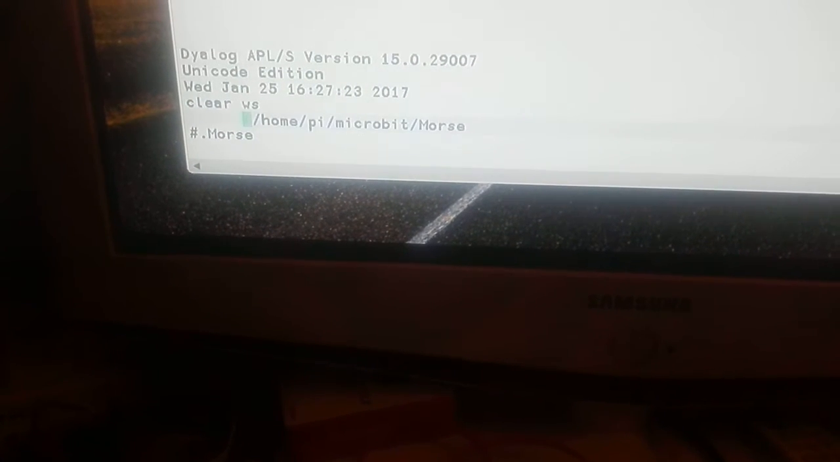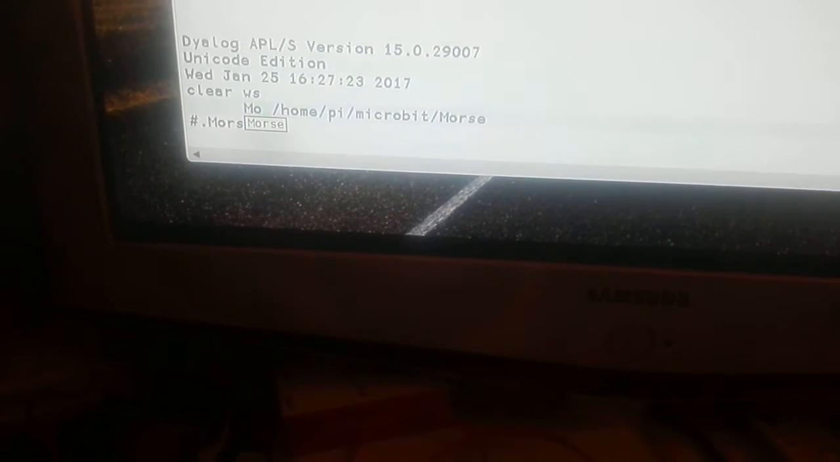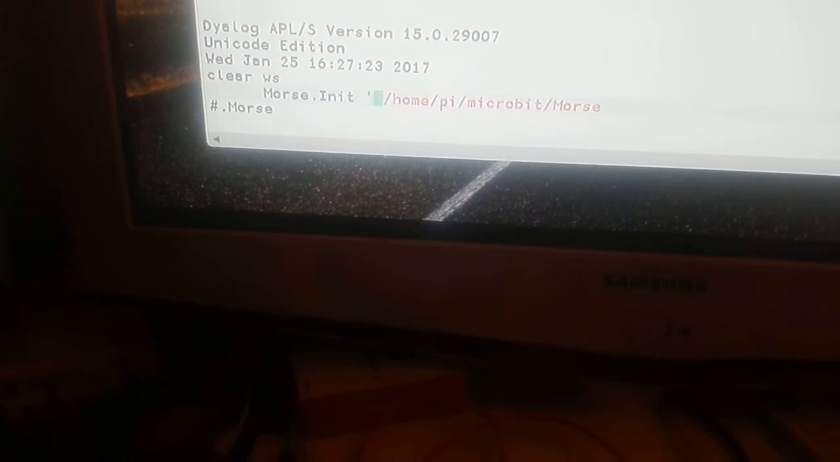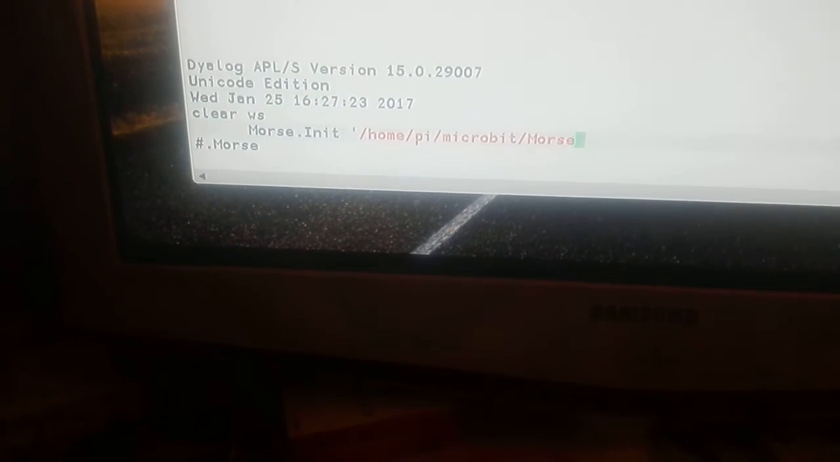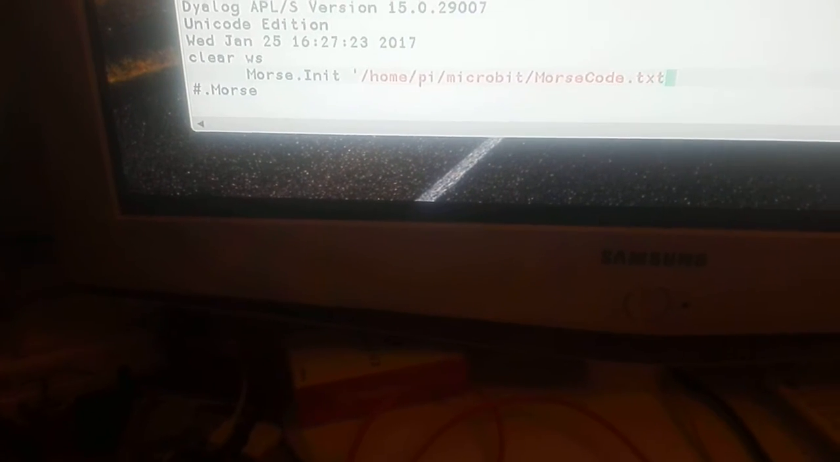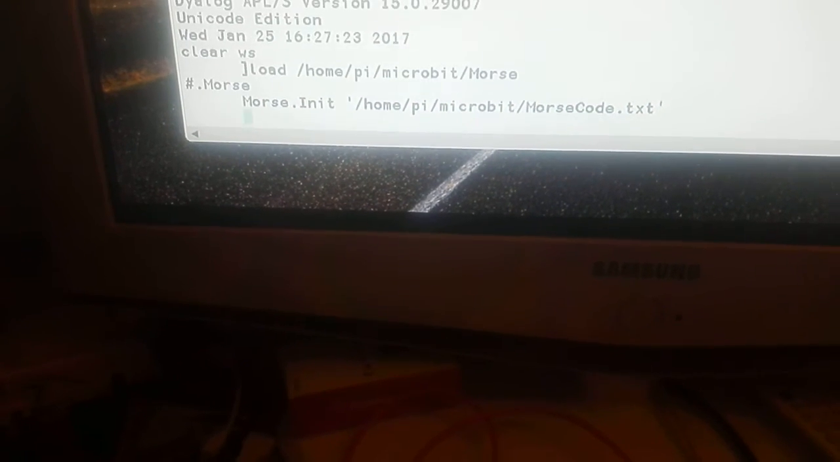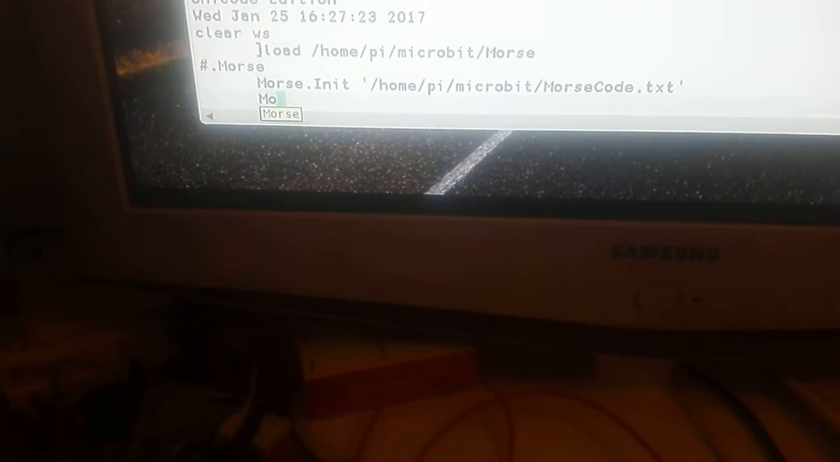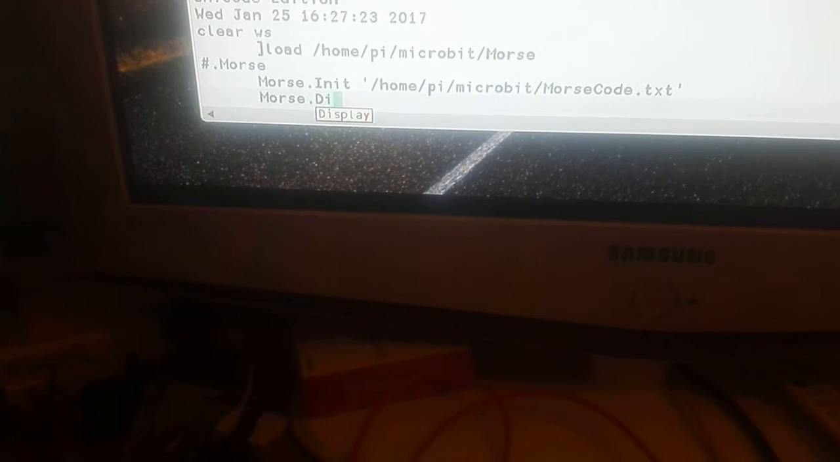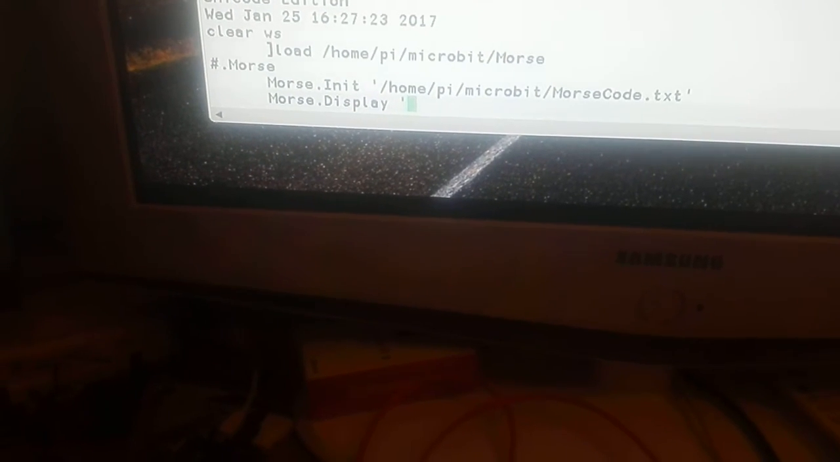I'm going to cheat a bit and reuse what I typed there, since I'm only typing with one hand. I have to initialize the Morse code generator from a text file that contains the definitions. And now I am ready to display some Morse code using the LEDs.